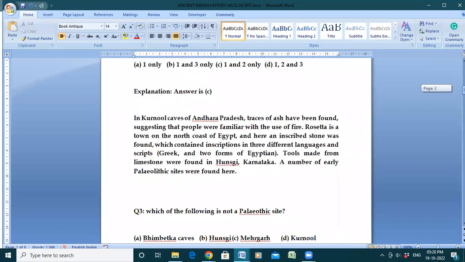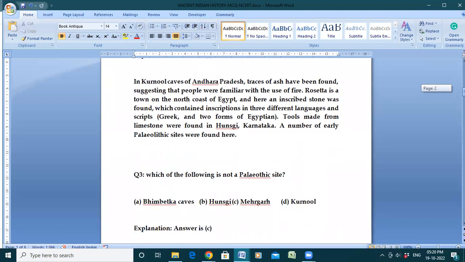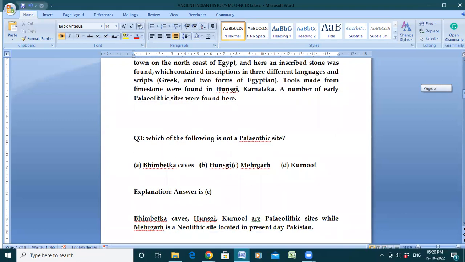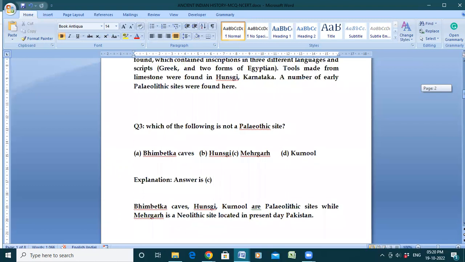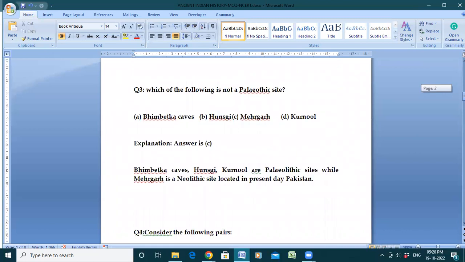Which of the following is not a Paleolithic site? This is the next question. Go through the options, and the correct answer is option C, that is, Mehrgarh is not a Paleolithic site. Bhimbetka caves, Hunsgi, Kurnool are Paleolithic sites; the pronunciation may be different, sorry for that. Mehrgarh is a Neolithic site located in present-day Pakistan. So the correct answer is option C.